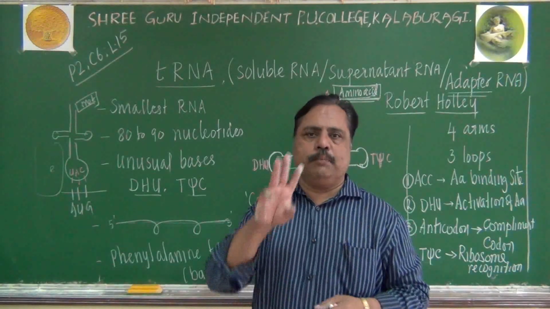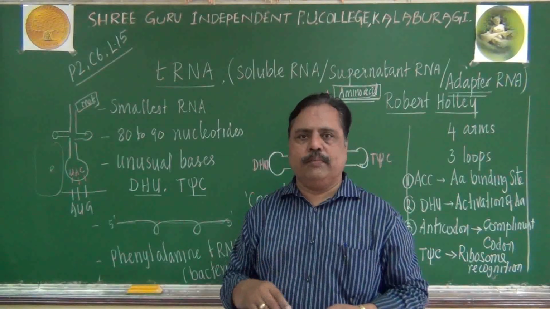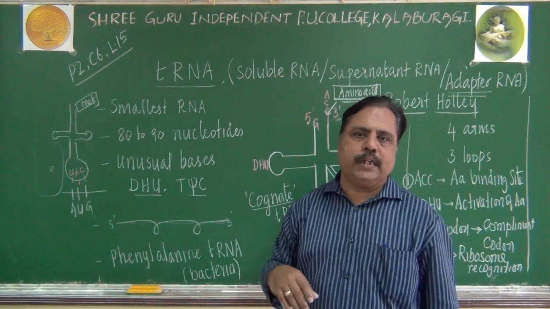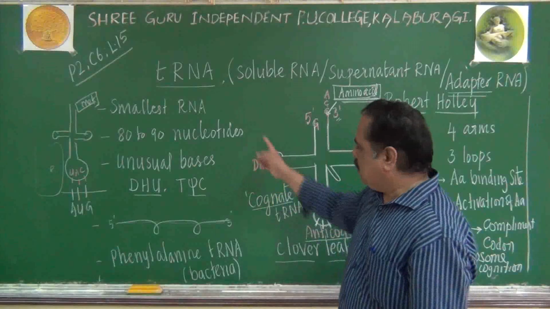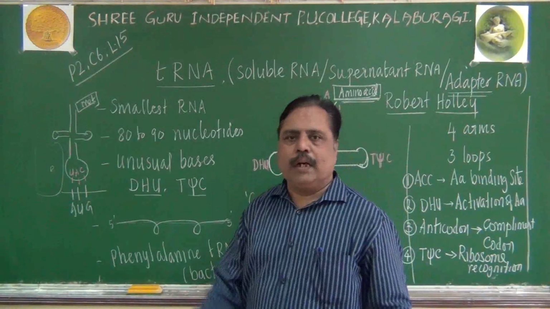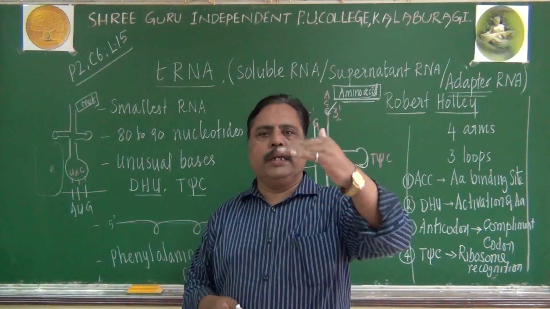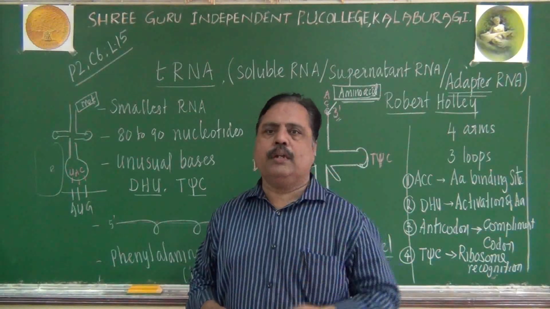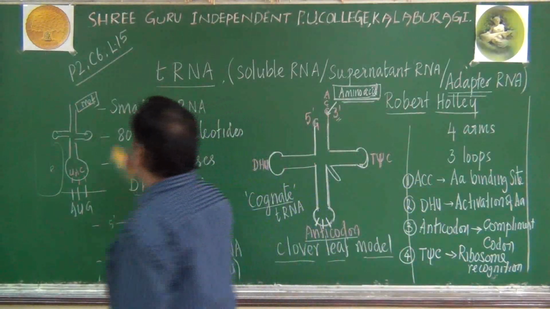Each codon is a triplet in nature. Each triplet will code for one amino acid. To recognize that codon, you need some translator, or adapter. That translator or adapter has the anticodon. I hope you appreciate the relationship between mRNA, tRNA and amino acid. tRNA plays an important role in this case. We shall continue now. Just listen.